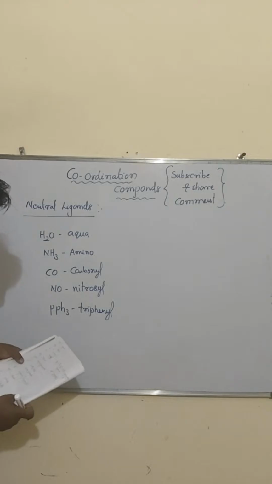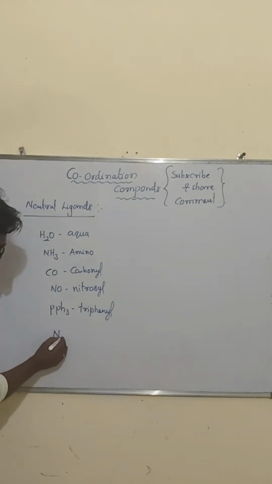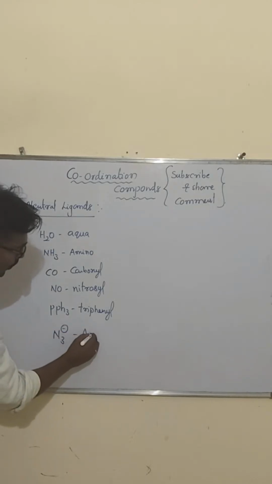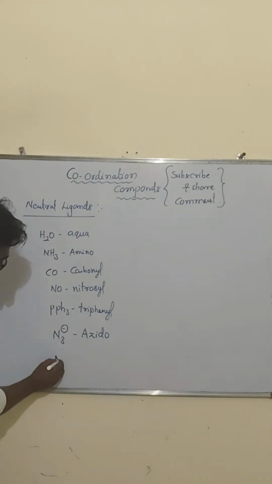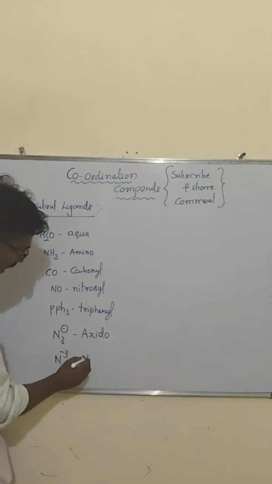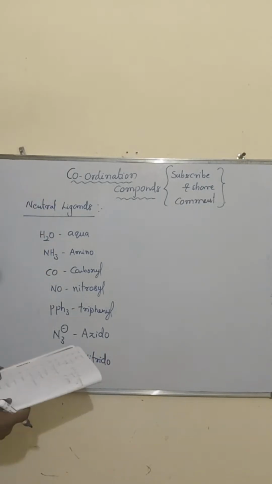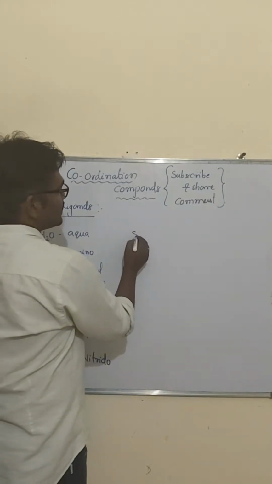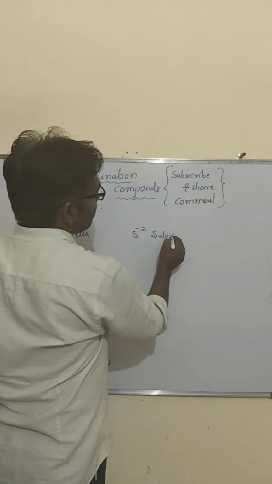So next N3 minus is azido. Next N minus 3 is nitrido. The next S minus 2 is sulfido.